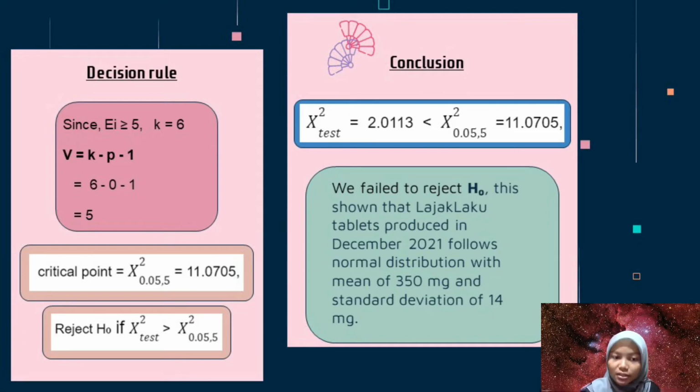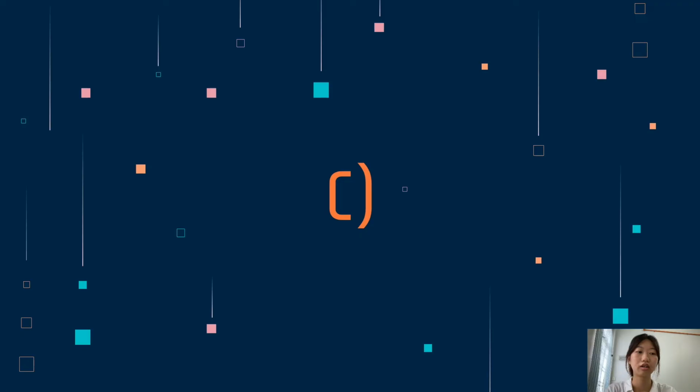The conclusion is the test statistic is 2.0113, which is lesser than 11.0705, which is the critical point. So we failed to reject H naught. This shows that LajakLaku tablets produced in December 2021 follow normal distribution with mean of 350 mg and standard deviation of 40 mg. Thank you.